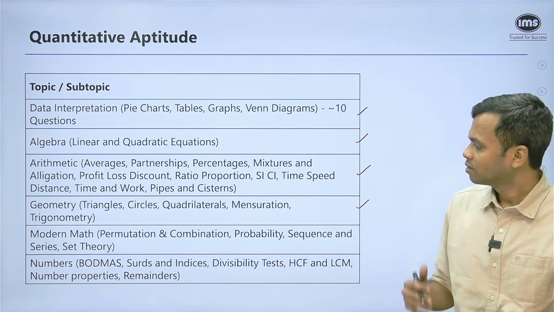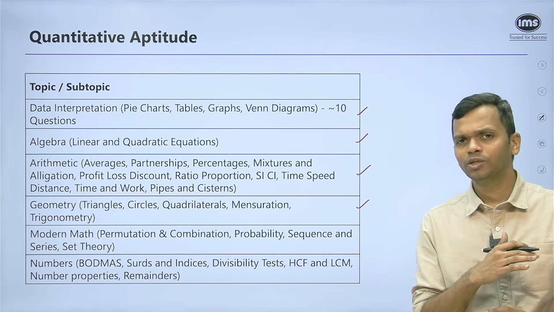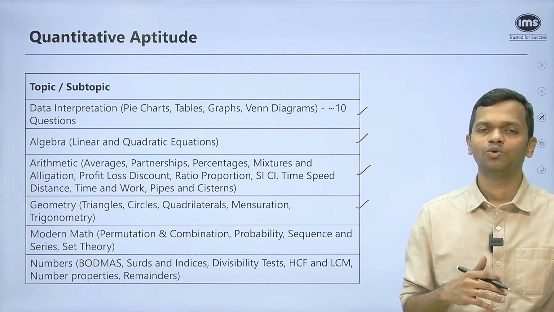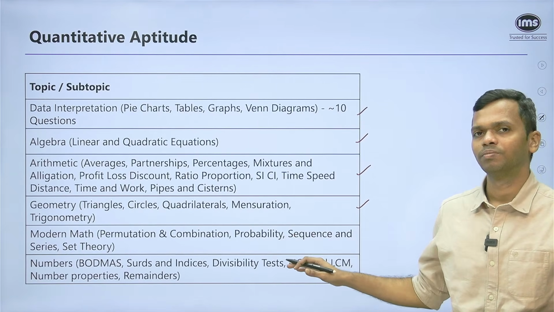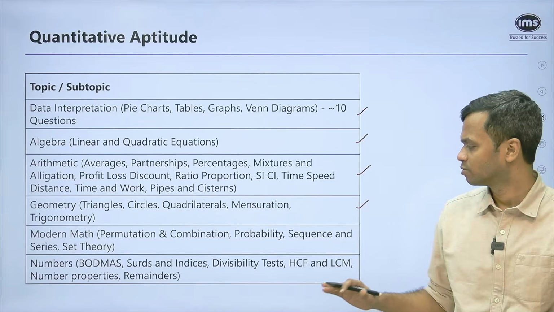Then within modern math, P and C. Now make sure that you do basics of PNC. You don't have to go to advanced level permutation combination. Basic permutation combination probability, if you have practiced, that should be good enough.